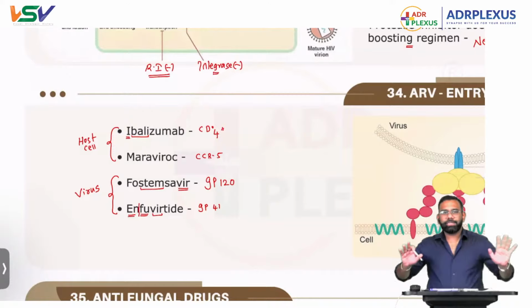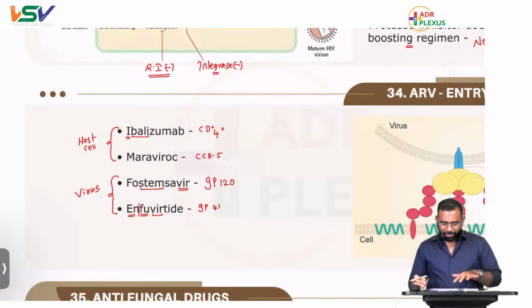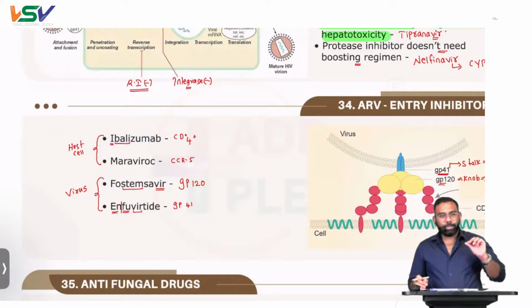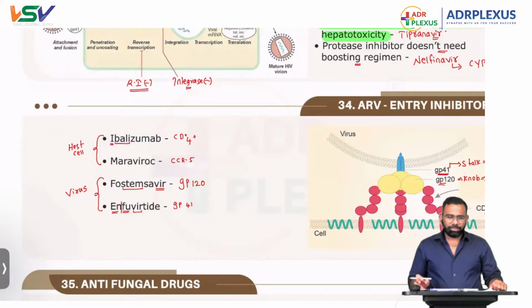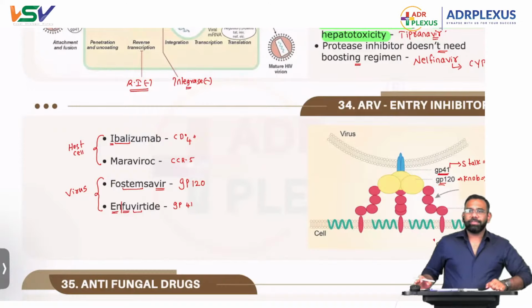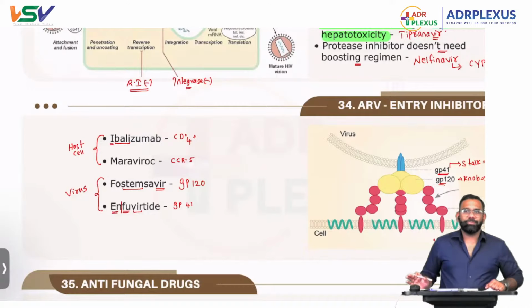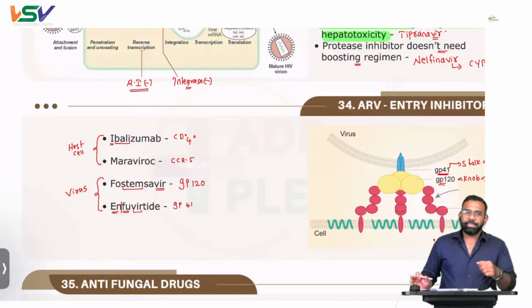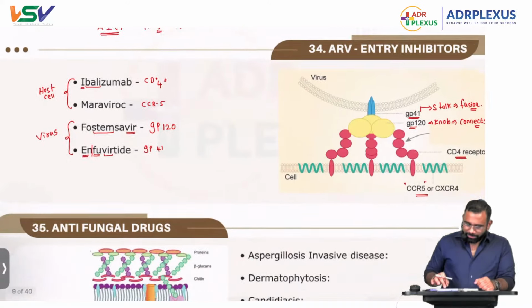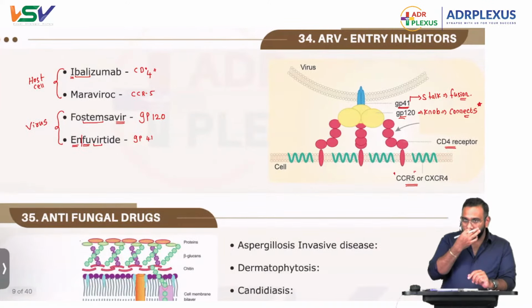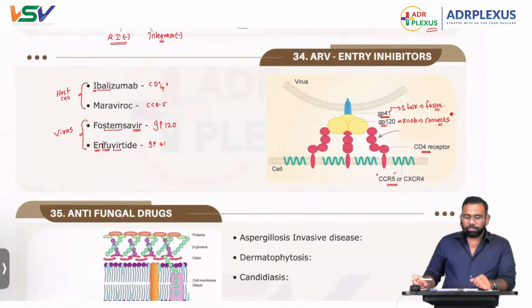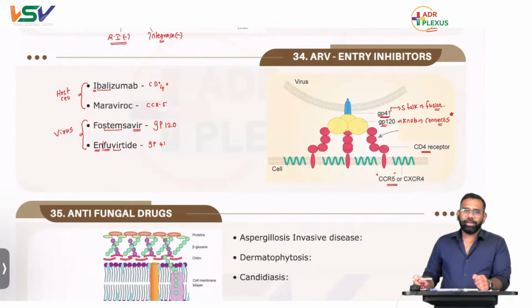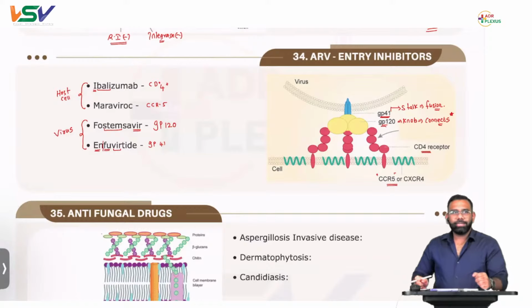That's all. Just the name, how it is going to act. That's it. Nothing much is required. All the other points are not required at all. Just how it is going to act. That is more than enough. You will be reading all these things in your junior residency for 3 years and 1 year senior residency. If you go for super specialty, you will be reading all these things. But as of now, for cracking the exam and attempting these questions, this is more than enough for MBBS level. So that's all about these antiretroviral drugs.